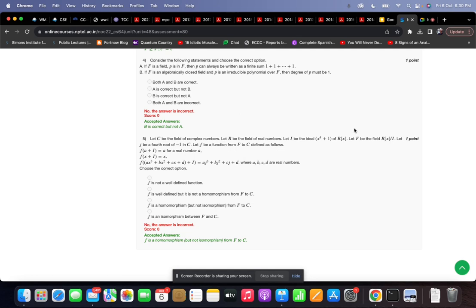Let f be a function from capital F to capital C defined as follows. So f is only defined on degree 3 polynomials plus I, because these are the elements of R[x] quotiented with I. So for any degree 3 polynomial, ax cube plus bx square plus cx plus g when added to I, so this is an element of the domain, and you output aj cube plus bj square plus cj plus g. So basically you evaluate the polynomial on j and you output that. So first point says, is f a well-defined function?